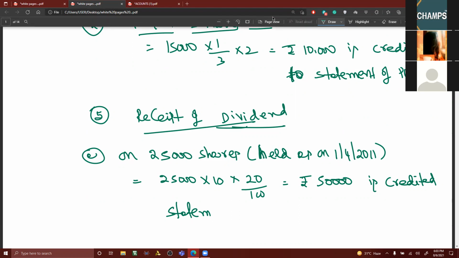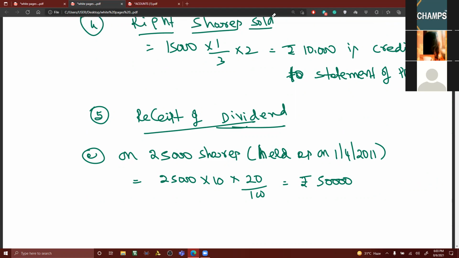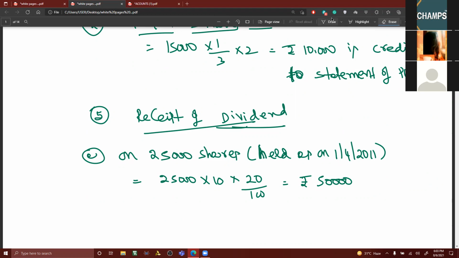In this problem, since we are opening the P&L, better you write is treated as income. In every problem we are not going to open a P&L account, no? But for this investment sold, you make a statement on this. Actually, this also can be taken to the income column, but they are not doing it.